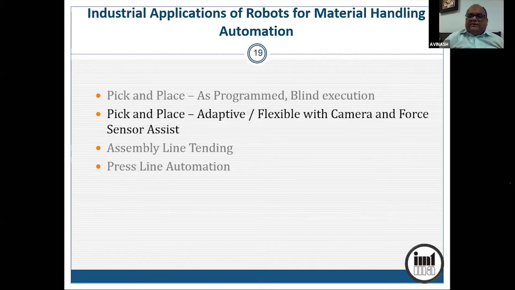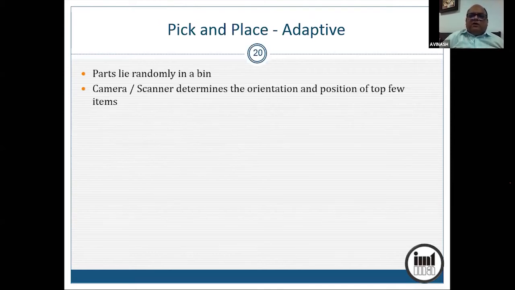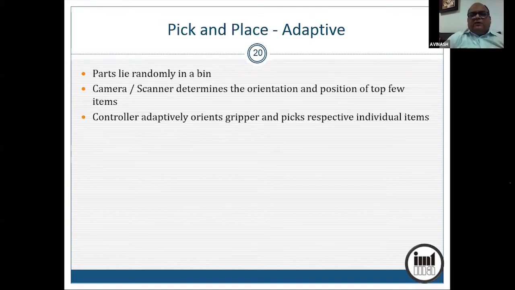So broadly the trajectory will be programmed, but there is a finer control which is done adaptively. Okay. So for example, parts may lie randomly in a bin. So you have to have a camera or a scanner which determines the orientation of the parts which are lying on the top. And controller adaptively commands the robo and gripper to orient itself according to the part. And then it picks the way it is supposed to be picked.